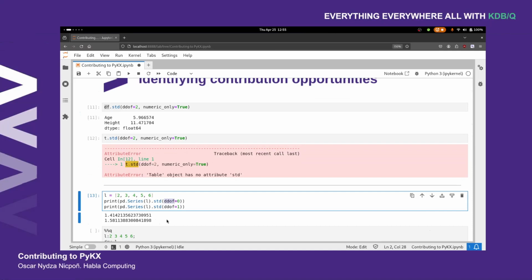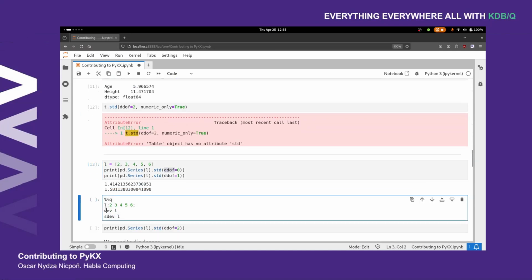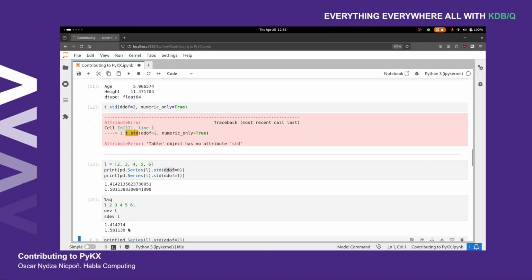At this point, you need to think, okay, what do I have available in Q? What's available to calculate the standard deviation in Q? And the first thing that should come to mind is both dev and sdev, those two functions. And what happens if I run these two functions with the very same list? Well, surprise, surprise, we get that dev gives exactly the same result as the standard deviation with DDoF 0, and sdev does the same thing as standard deviation with DDoF 1. Okay, so that's all good.